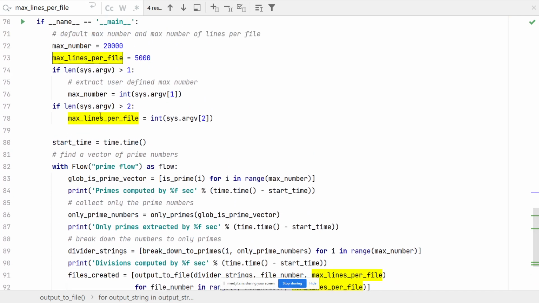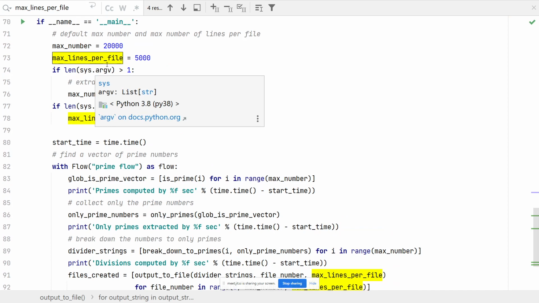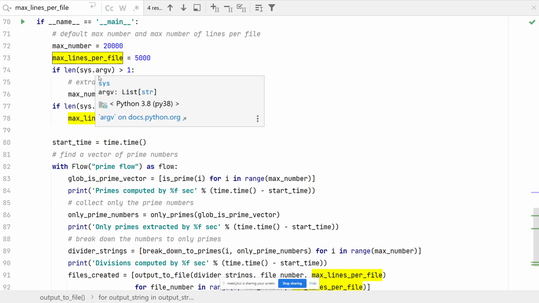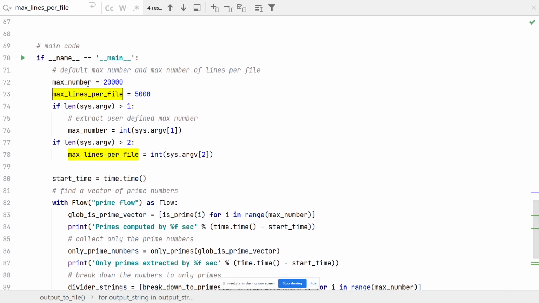Let us first run the code and see what happens. And I'm going to minimize it. I apologize, but I'm going to minimize it back after I run it. But first, I'll explain what's going to happen. The main code runs up to max number, which is the last number that we want to actually calculate prime to. Actually, last number minus 1.